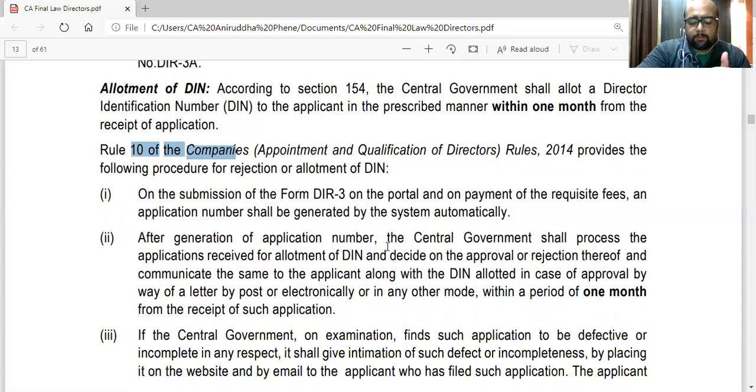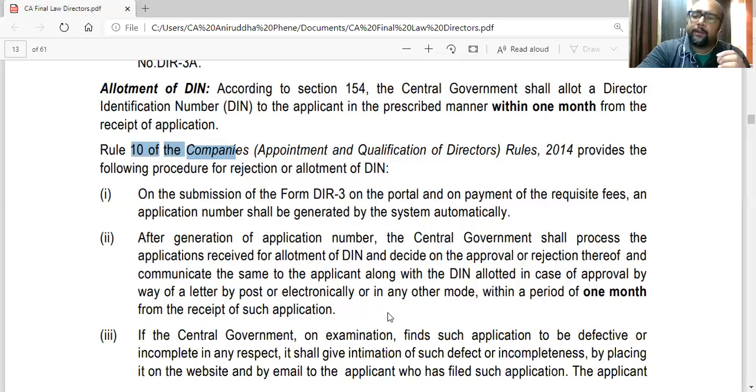Now, after you submit everything, the government will process your application. Obviously, they will look into whether you have given all the details and submitted all the necessary documents plus fees. If everything is in order, they will allot you the DIN. They will send you a letter by post or by email.